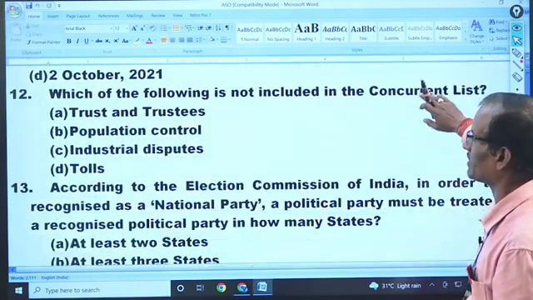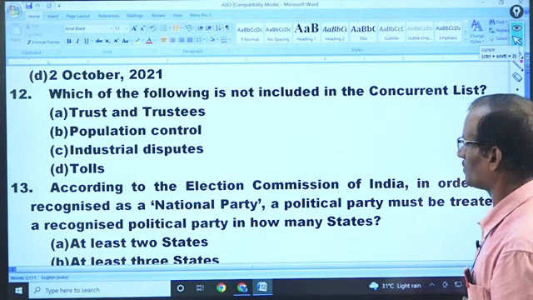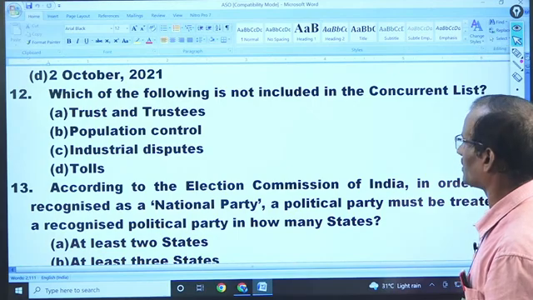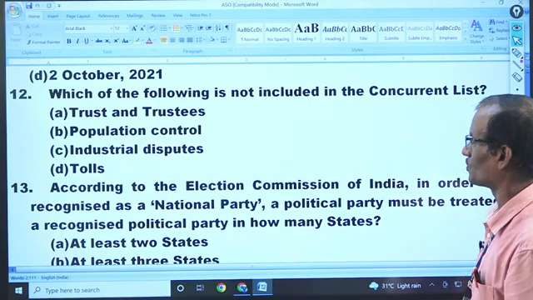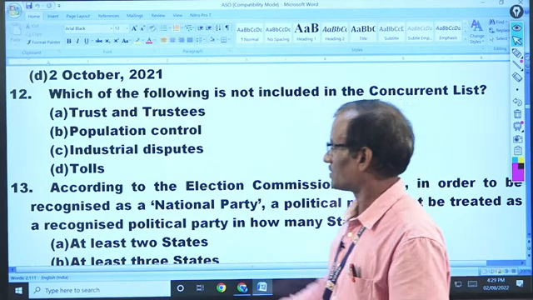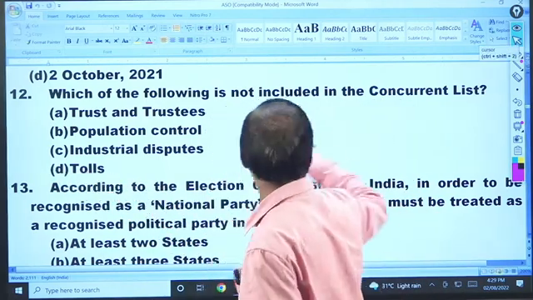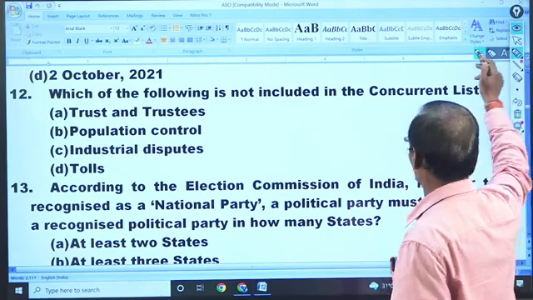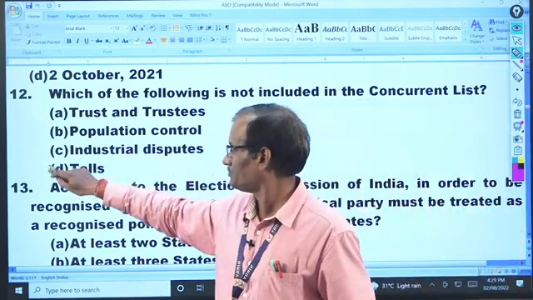Number 12, which of the following is not included in the concurrent list? That is tolls. Tolls is in the state list, so you can prepare also. So have some idea about this.